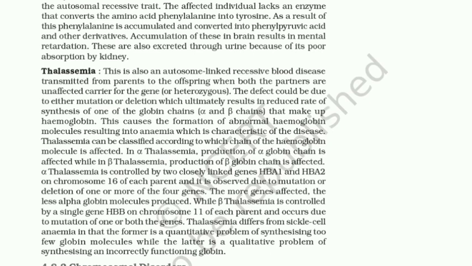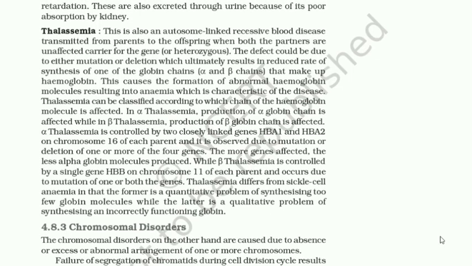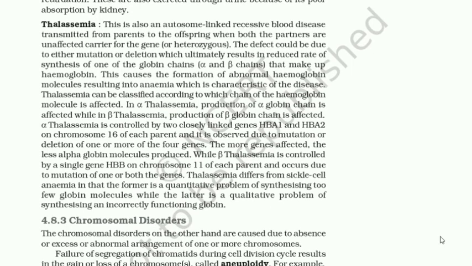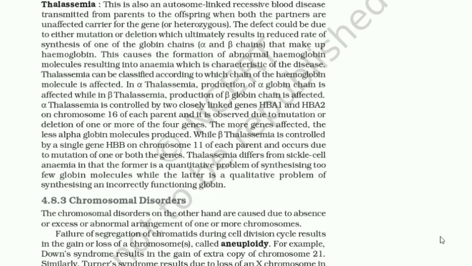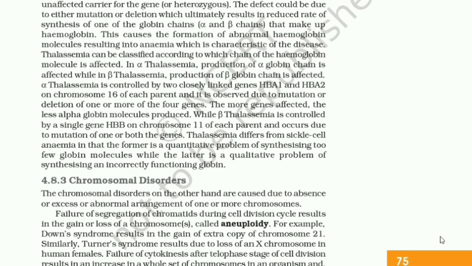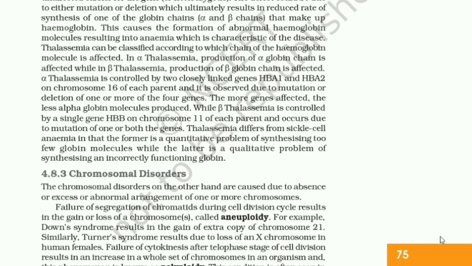Thalassemia. This is also an autosome-linked recessive blood disease transmitted from parents to the offspring when both the partners are unaffected carriers for the gene, or heterozygous. The defect could be due to either mutation or deletion, which ultimately results in reduced rate of synthesis of one of the globin chains, that is alpha and beta chains that make up hemoglobin. This causes the formation of abnormal hemoglobin molecules resulting in anemia, which is characteristic of the disease.